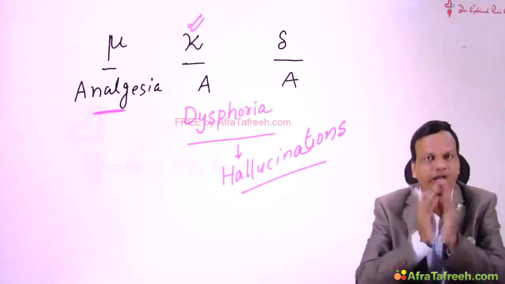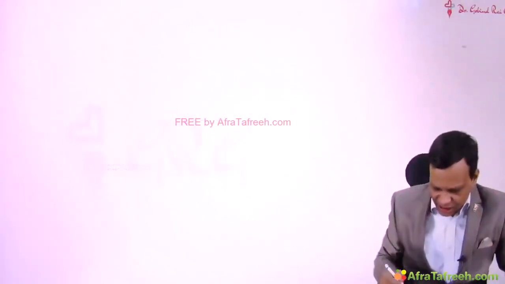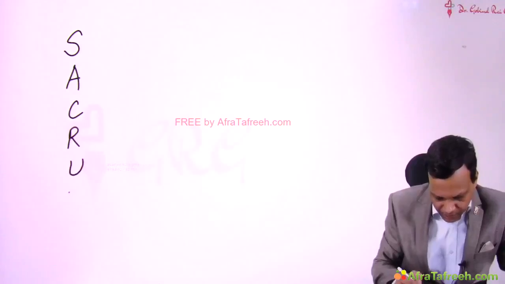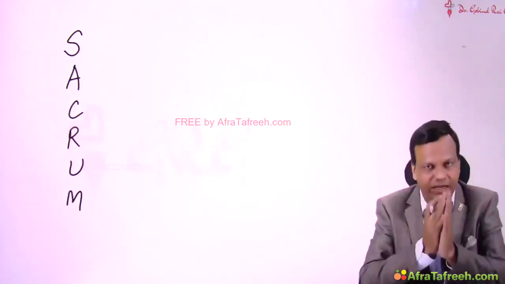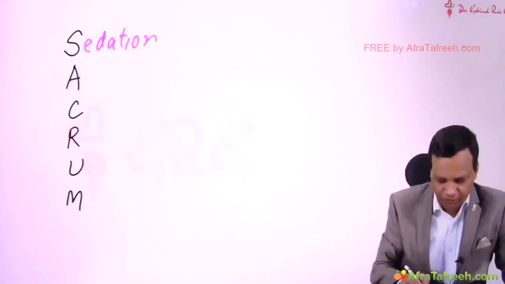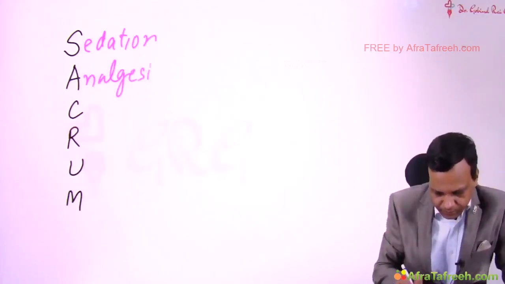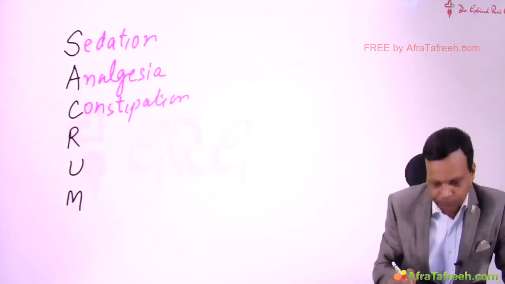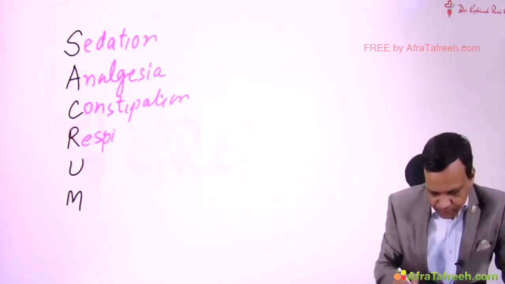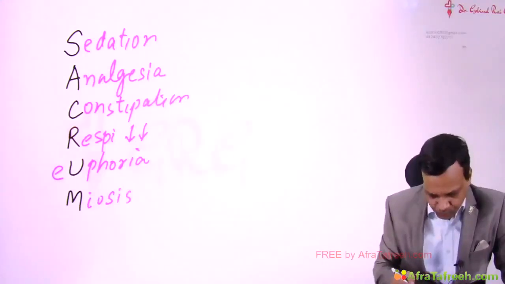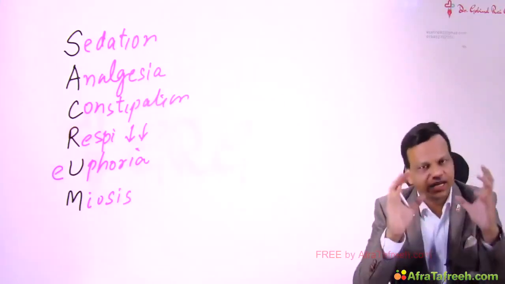You should know the important actions of mu receptors, and we remember these actions as SACRUM. S for sedation, A for analgesia, C for constipation, R for respiratory depression, U for euphoria, and M for miosis. We'll discuss these actions one by one in detail.